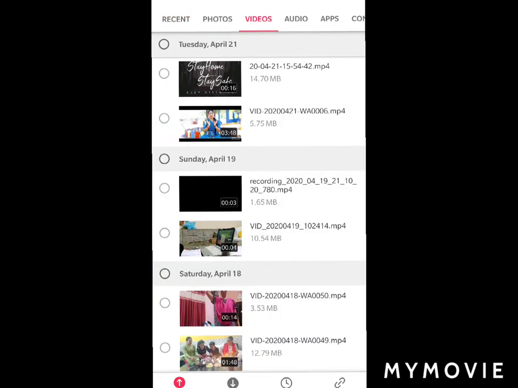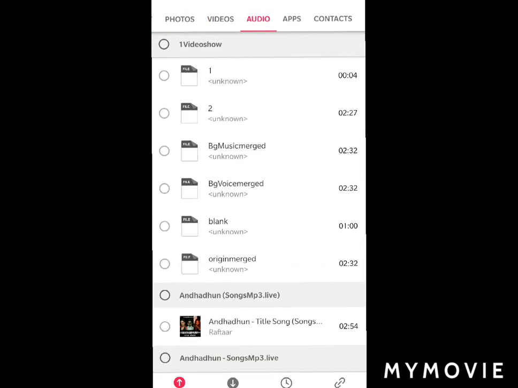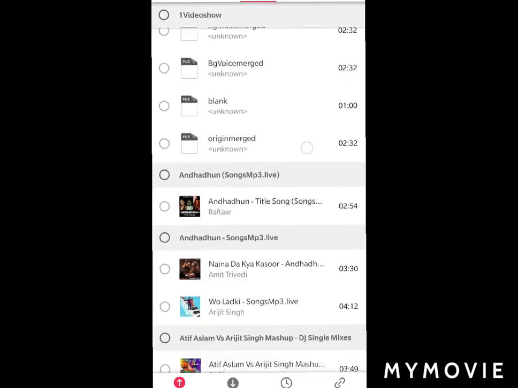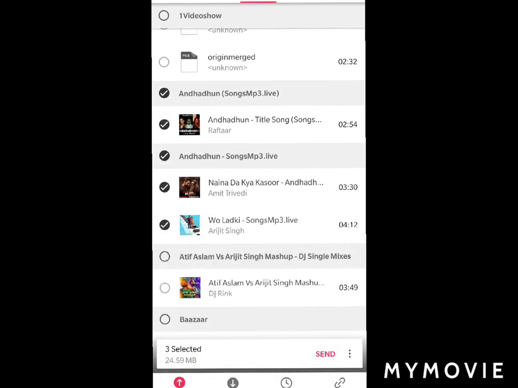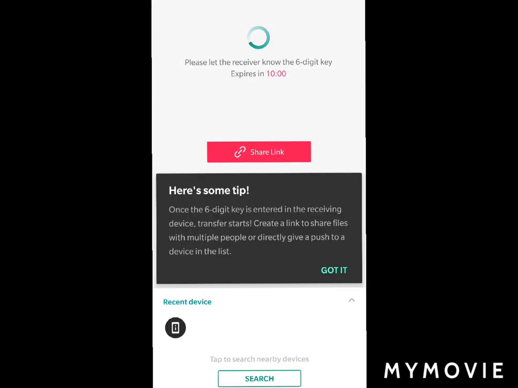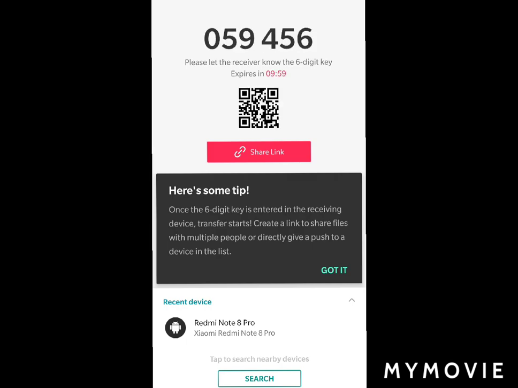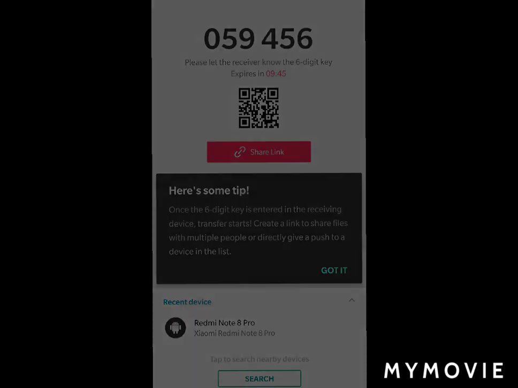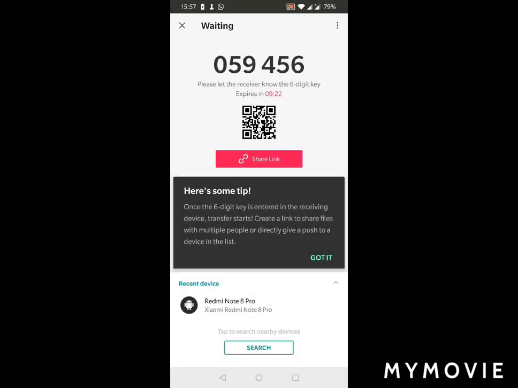Suppose you want to share any videos, any audio, any photo. Suppose I want to share an audio, I'll select this audio and I'll click on send. The person who wants to receive should have the same app on his mobile. Once he has the app, either he can open the app and scan the code given here, or you can share him the link, or he can just put in this 059456 code. Once you put in the code, the data will start transferring.